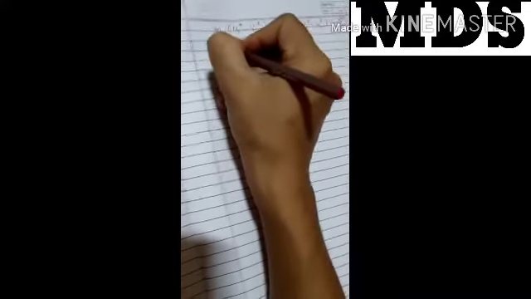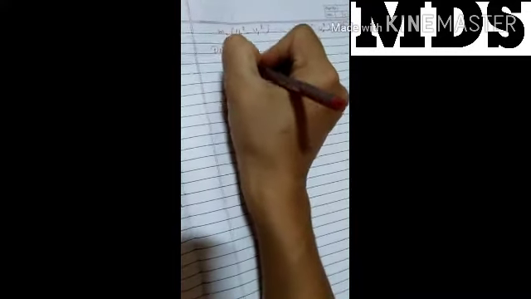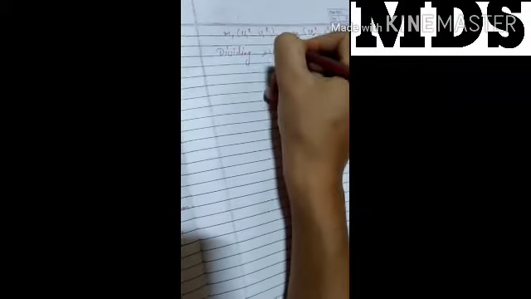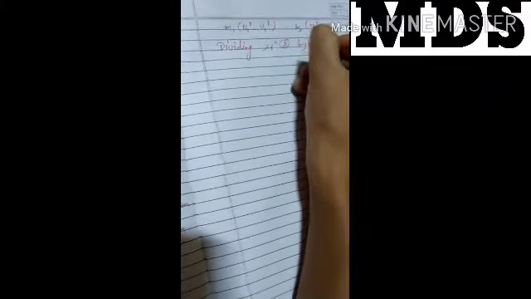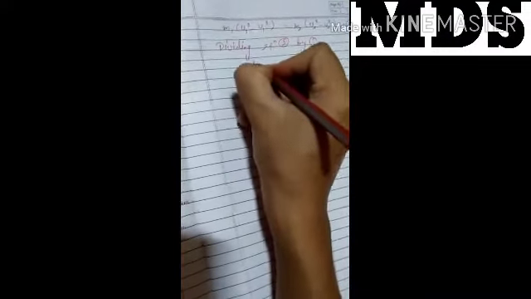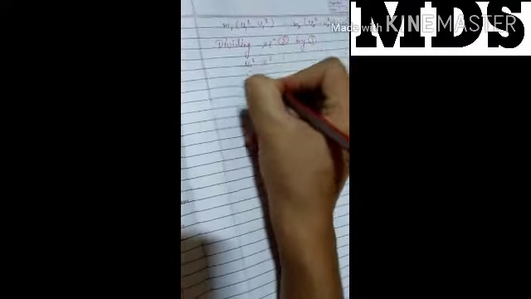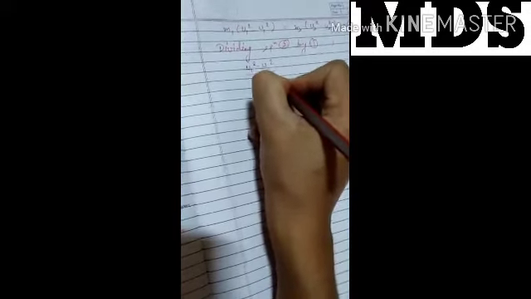Now dividing the second equation by the first, we can write (u1 square minus v1 square) by (u1 minus v1) equal to (v2 square minus u2 square) by (v2 minus u2).